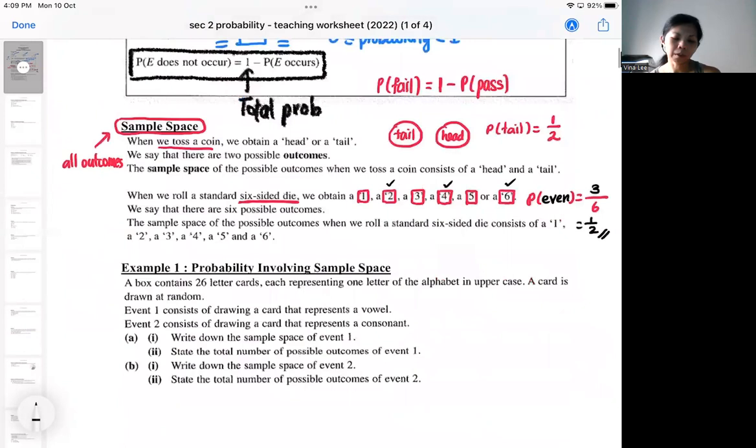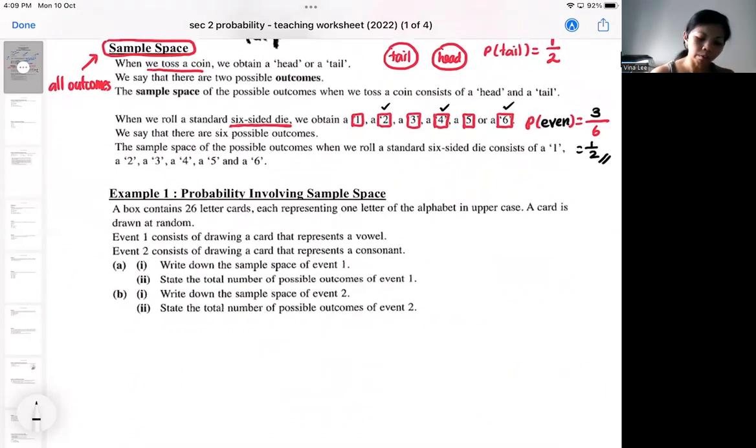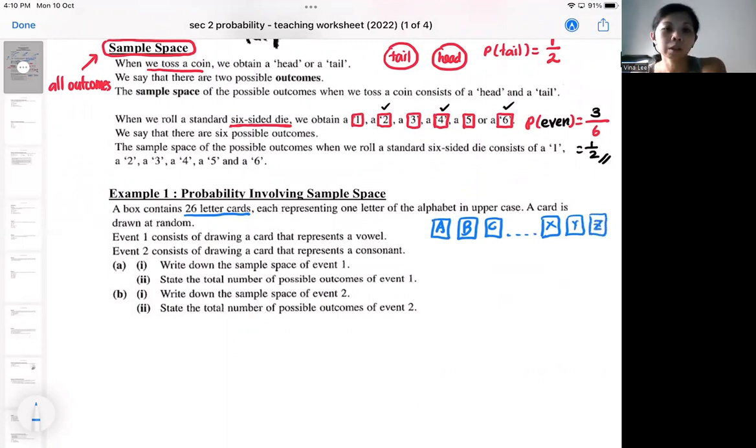Okay, so for example one, I've got a box of 26 letter cards. So you've got to be reading carefully. There are 26 letter cards, and each one is an alphabet in uppercase. That means it's A, B, C, all the way to X, Y, Z. So that's the meaning of it. So in this case, there are 26 outcomes. Your sample space will be A to Z. So you will have 26 possible outcomes.